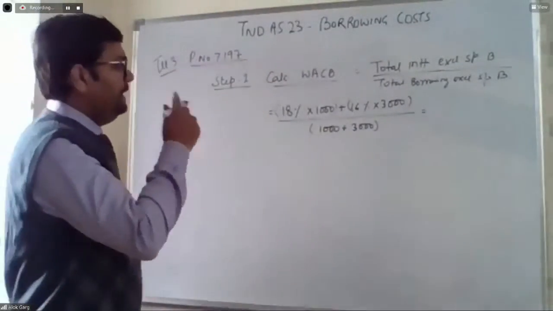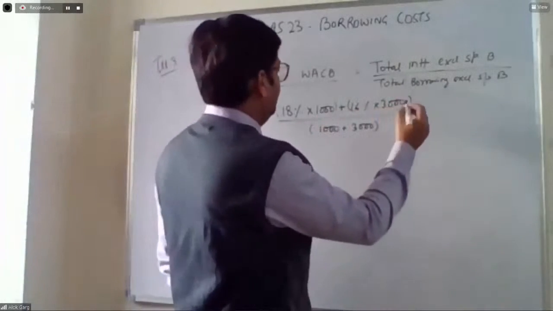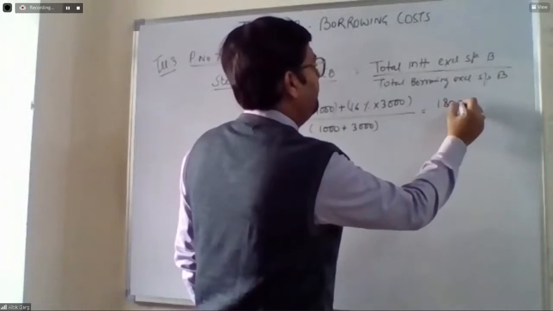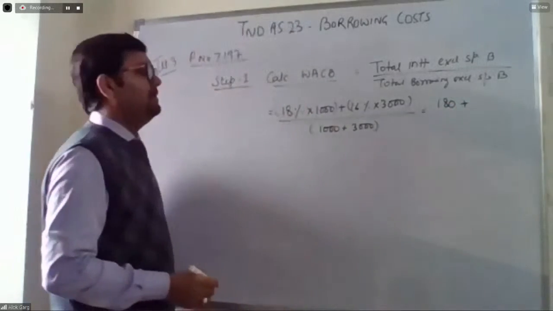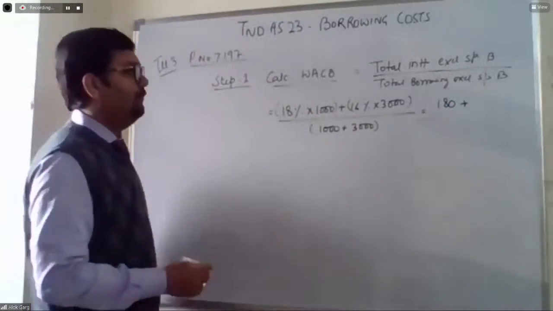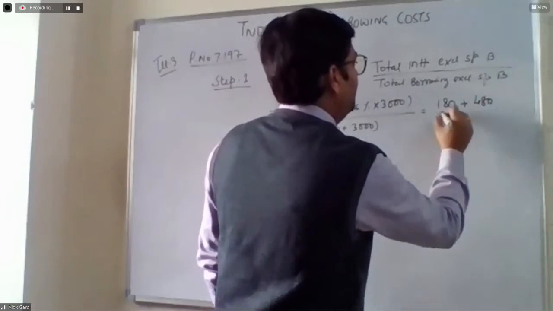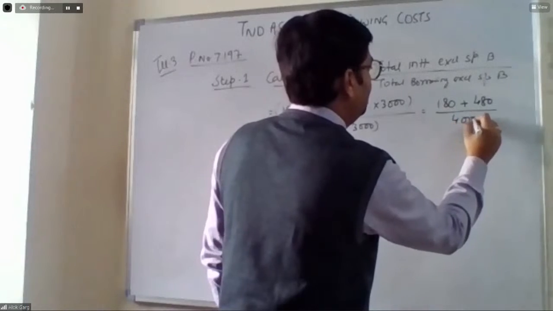Okay. So 18% into 1,000 is 180. 180 plus 16% into 3,000 is 480. Divide by 4,000.